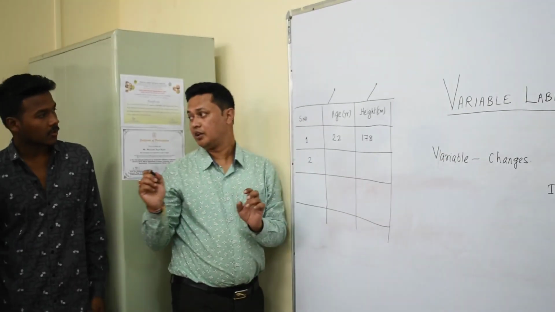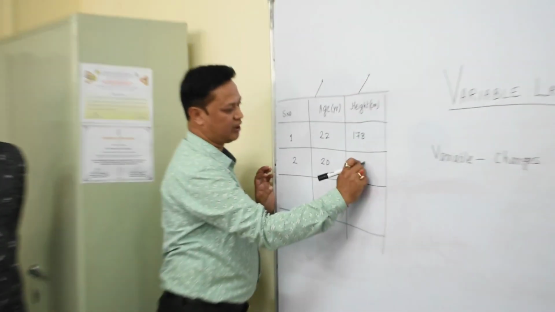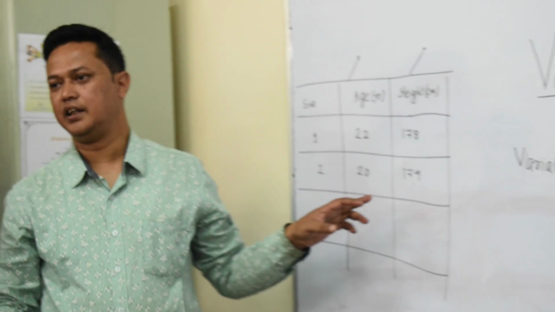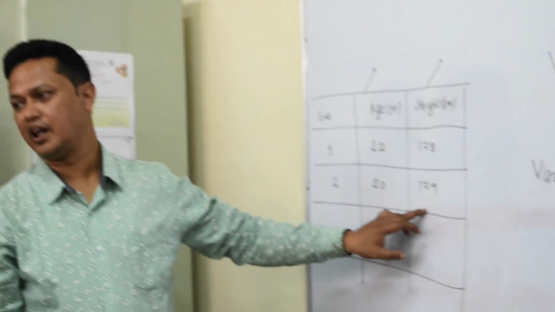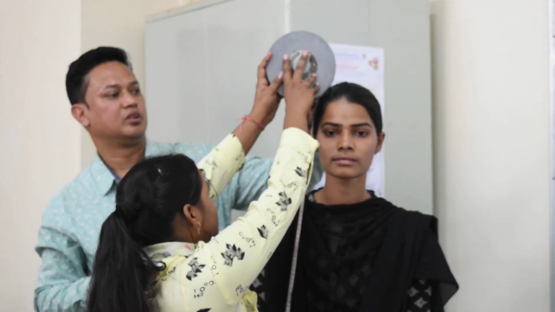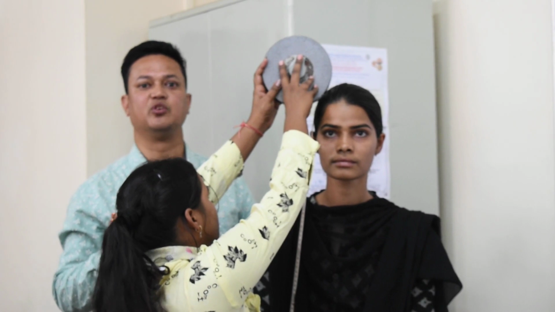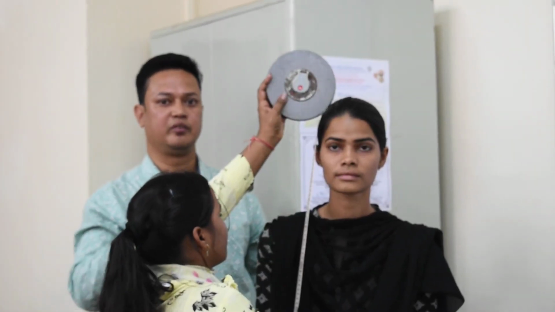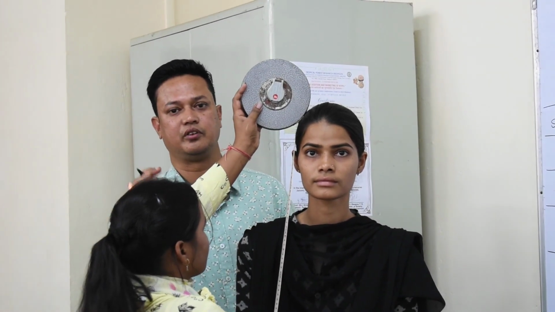Our age is 20. So for Abhishek, his age is 20 years and height is 179 centimeters. Her height is around 164 centimeters. We are measuring for Kendra, so it is 164 centimeters. This is the record for the 3 students from the MSc class.